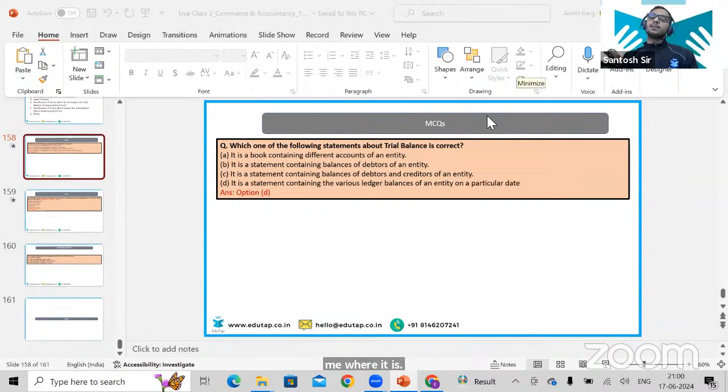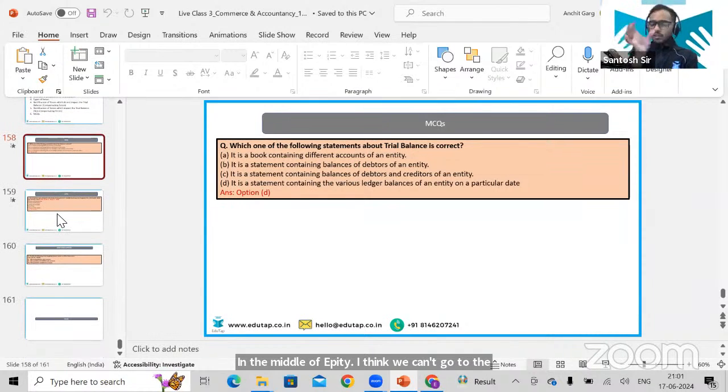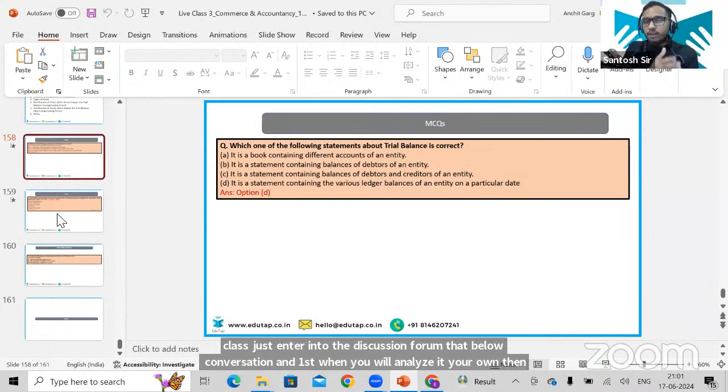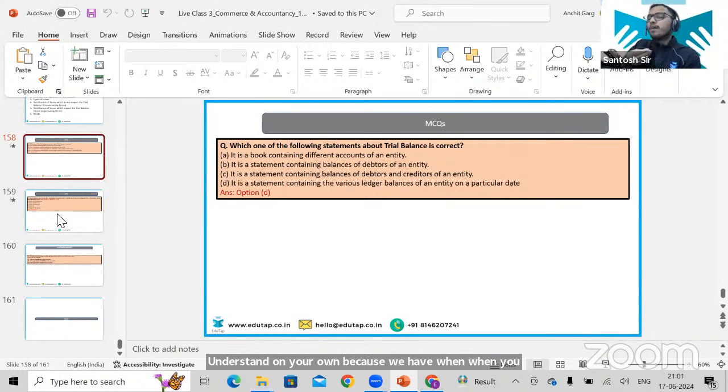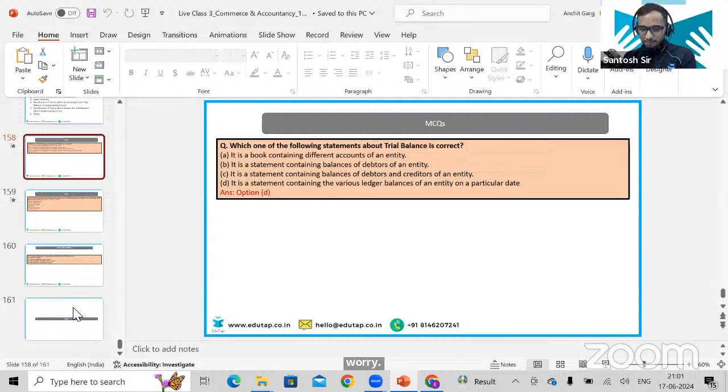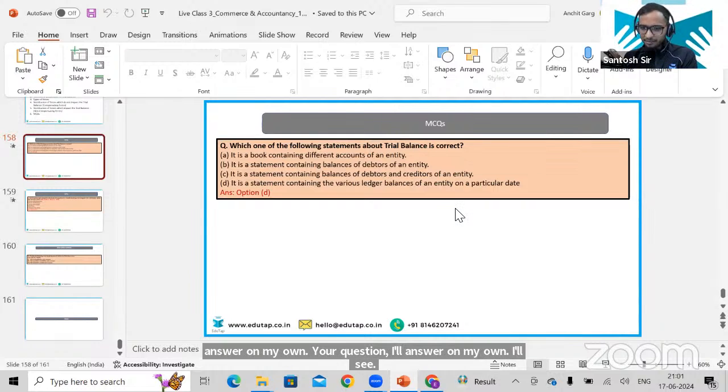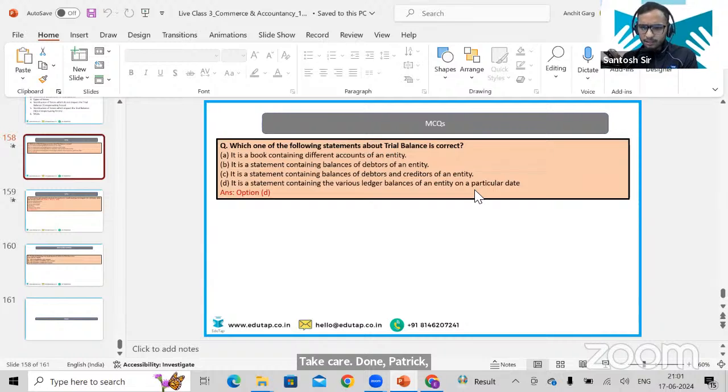In the middle of the PPT. Pratik, we can't go to the middle now. We will waste so much time. When you have the PPT and the recorded class, just enter into the discussion forum, the comment section below. First analyze it on your own, and it might happen that you will understand on your own, because when you revise it, your mind will be fresh. But even if you have some doubt, just write it down. I'll answer your question on my own. Don't worry. Done, Pratik? Satisfied? Okay, let's move ahead.